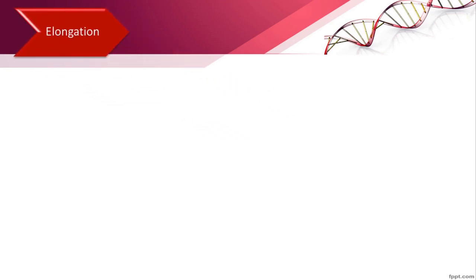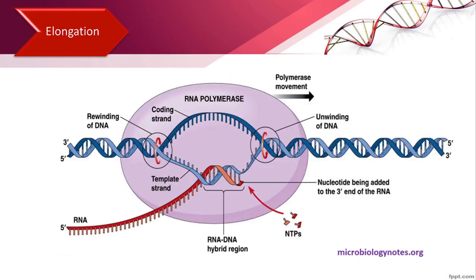During this phase, the RNA polymerase moves along the DNA and extends the growing RNA chain. As the enzyme moves, it unwinds the DNA helix to expose a new segment of template DNA strand. Behind the RNA polymerase, the DNA strands rewind to form the double helix where transcription has already completed.